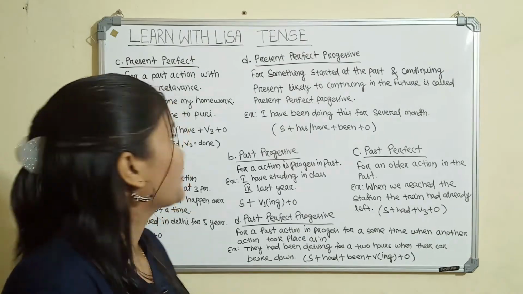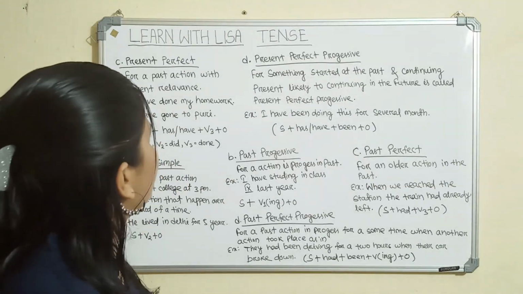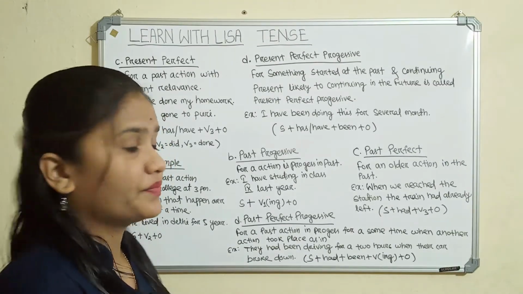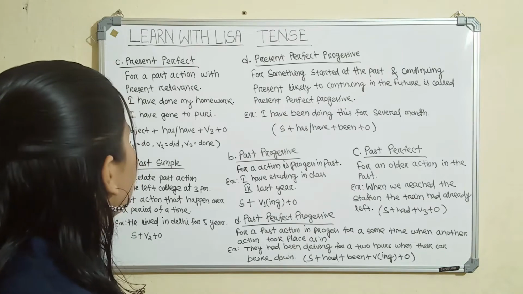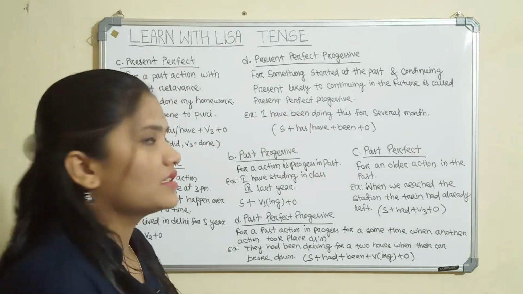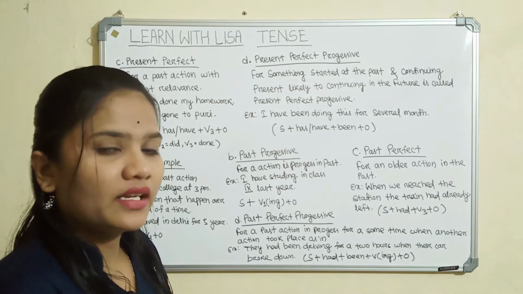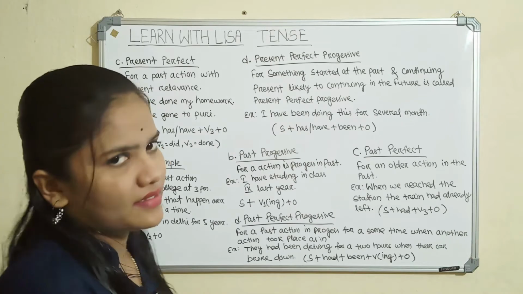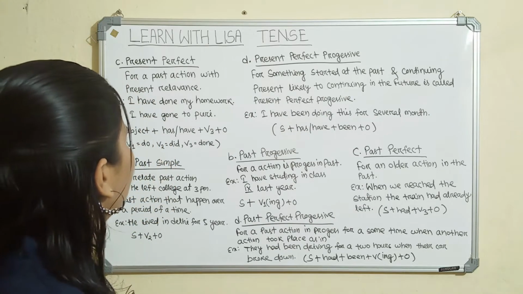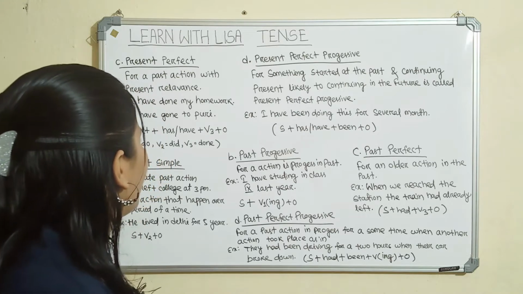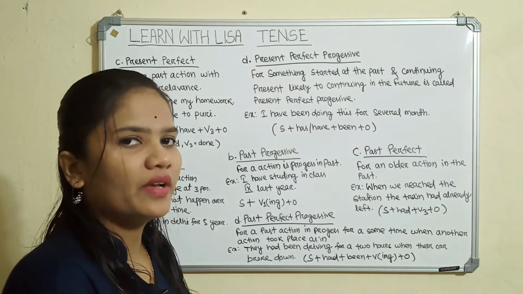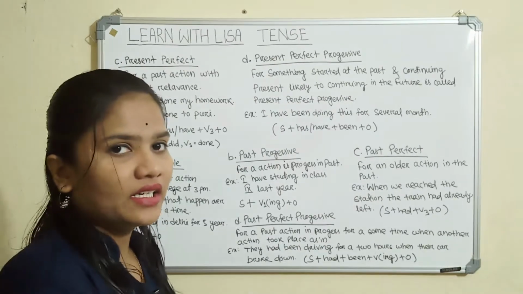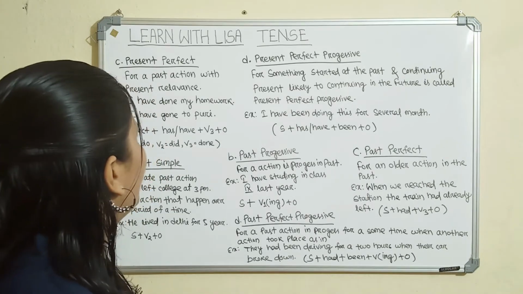Okay, let's start. Present perfect. Present perfect is the third form of the present tense, used for a past action with present relevance. It means an action that started in the past and its effect continues till now. Example: I have done my homework. Another example is: I have gone to Puri. I have done my homework means I have already done my homework. So it happened in the past, but its effect continues till now. That is called present perfect tense.